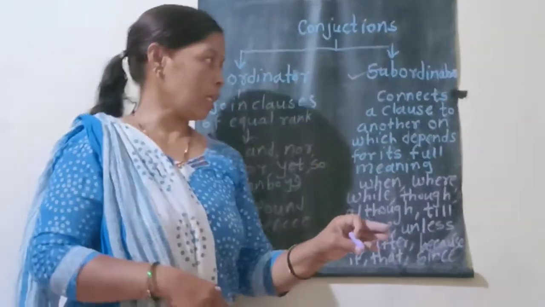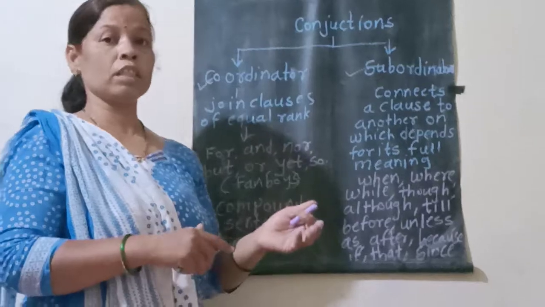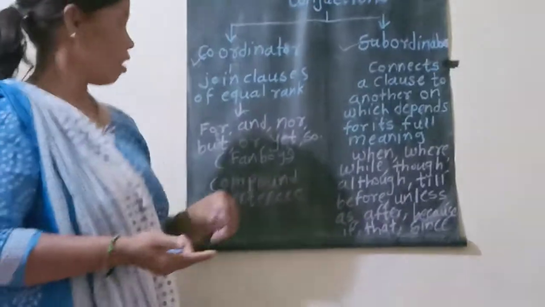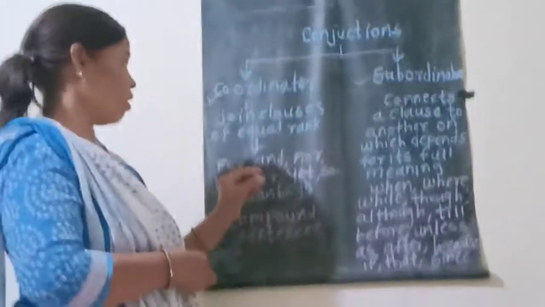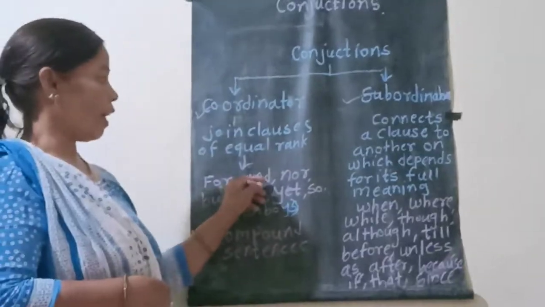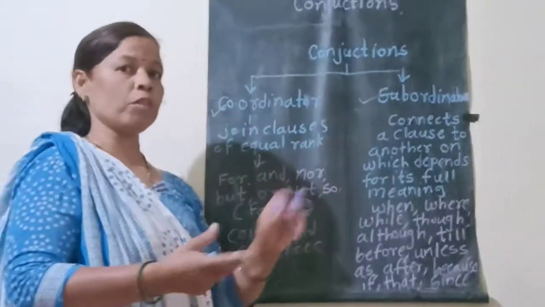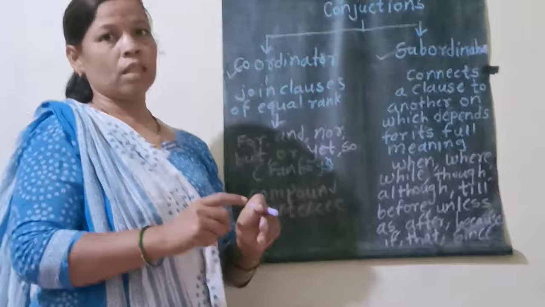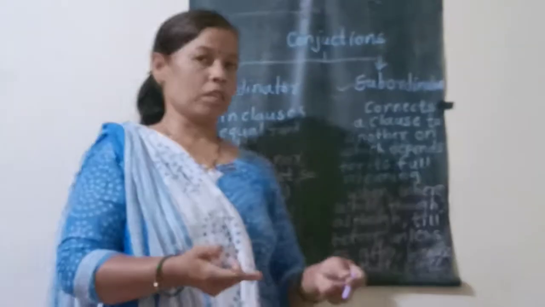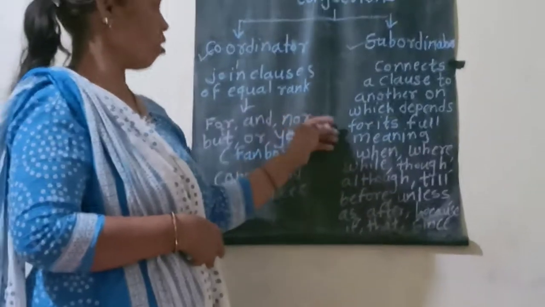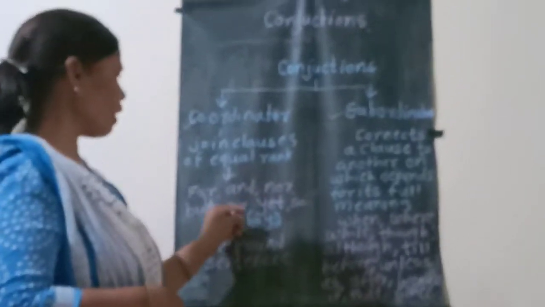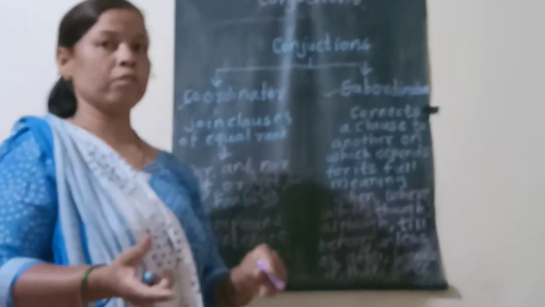Also there are correlative conjunctions and compound conjunctions. For example, "and then" is a compound conjunction. When you use "and then," these words are a compound conjunction. "Neither nor" and "either or" are correlative conjunctions.